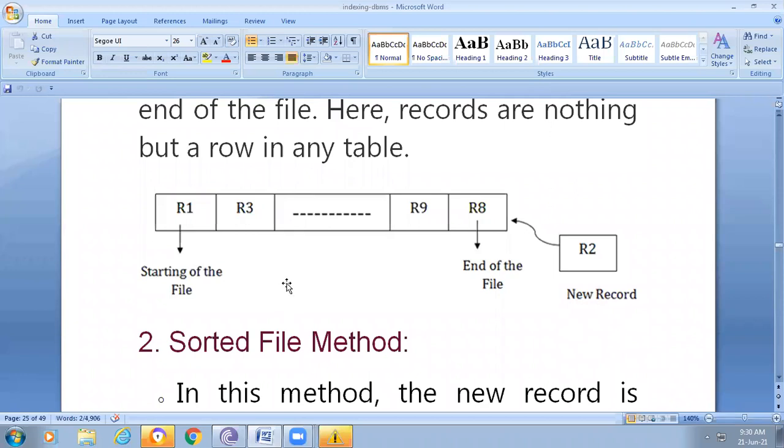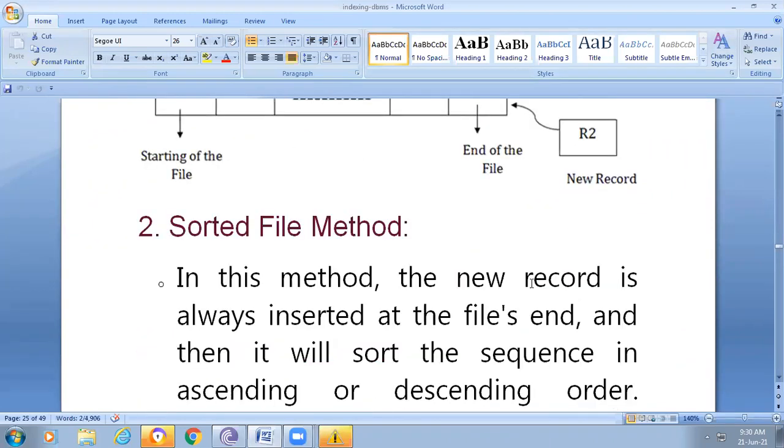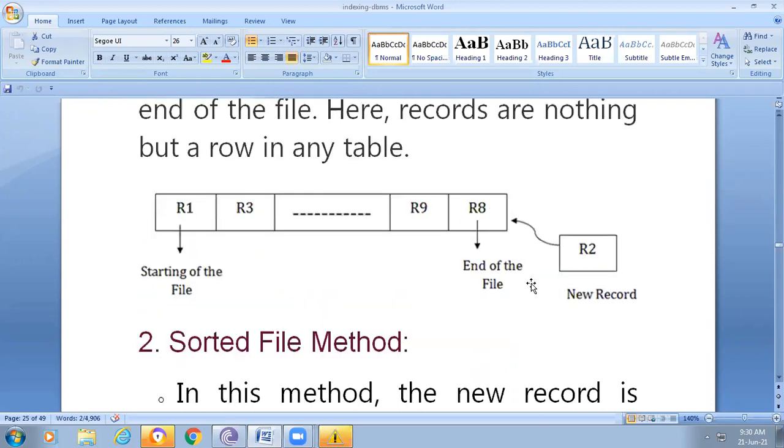Okay, sequential file, but here we are not verifying the values of the file. So in this situation we are not able to easily retrieve the data from the file method. Okay, so next, the sorted file method.